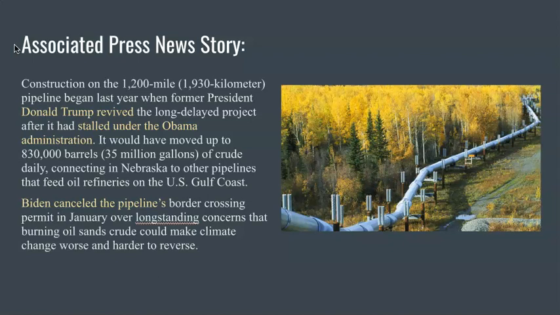this oil pipeline bounced back and forth, back and forth, back and forth. And eventually the company that was developing it just kind of threw up their hands and was like, forget it. We can't keep doing this. Anyway, that's an example of administrative strategies where Congress creates something, but the president is the one who implements it or hires the people who implement it. And so then what that organization does is going to reflect the will of the president, whoever the current president is.